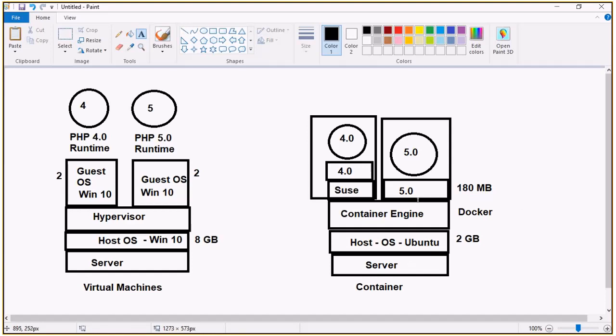So this SUSE will be a base image. They are not going to install the complete SUSE Linux. Instead, it will have only the base image. So from where do we get that base image? In order to work with containers, since we are all using Docker as the container engine, which is the most popular one, we need to go to Docker Hub. I'll open that site.